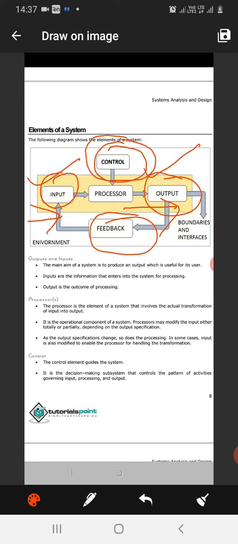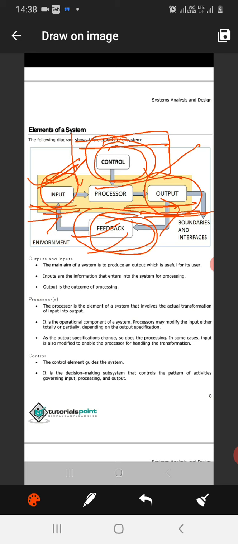The controlling part handles which inputs we have given to the processor and which outputs we have taken, in serial manner or any particular way. That controlling part helps us control the serialization and maintenance of the inputs which we have given to the processor. There is a feedback part which tells whether the output generated is correct or incorrect. Feedback gives us information about the resultant output.